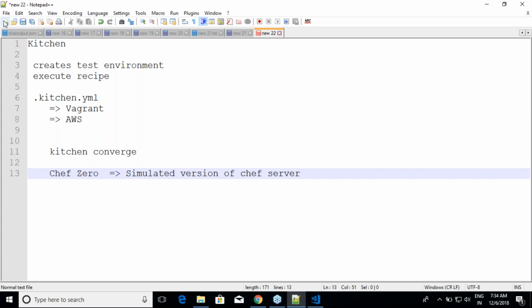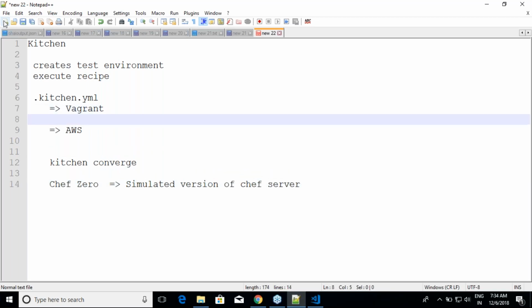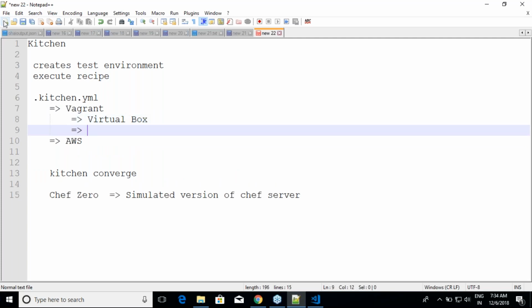But here we have some tricky challenges. If you want to speak with Vagrant, if you are working on VirtualBox, things are quite straightforward. But unfortunately, if you are working on Windows 10 and you have more than a Pro edition, then you have to use Hyper-V, and Hyper-V needs some additional settings.